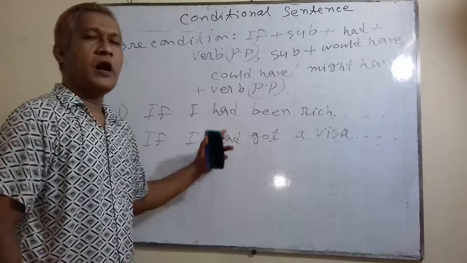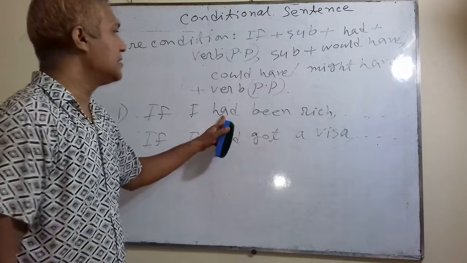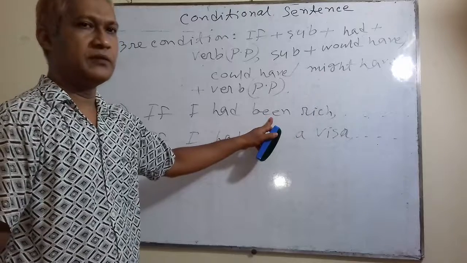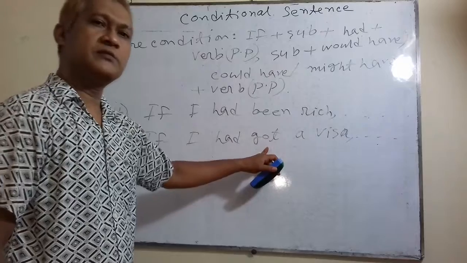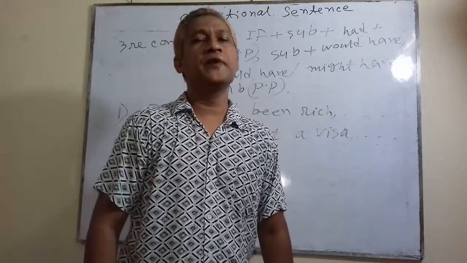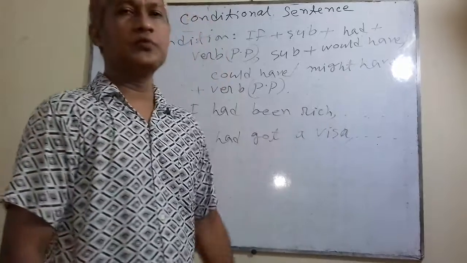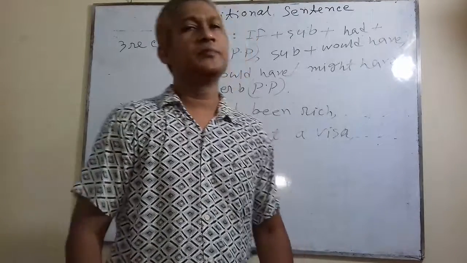These two are in past perfect tense. This is had and been. Had been is past perfect tense, and had plus got. This is also past perfect tense, and you have to complete the sentence with perfect conditional, that is would have or could have or might have, and then past participle form of principal verb.